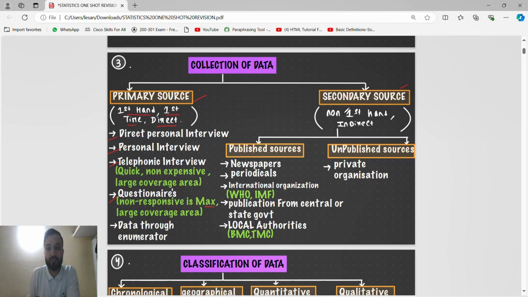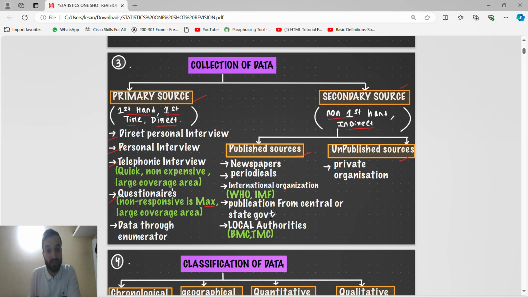A secondary source means it is not first-hand, it is indirect, meaning you are not collecting it for the first time; someone has already collected it and you have taken their help. In that also we have two types, published source and unpublished source. A published source is like a newspaper, periodicals, or international organizations like WHO and IMF. What they have already published, you are taking help from.